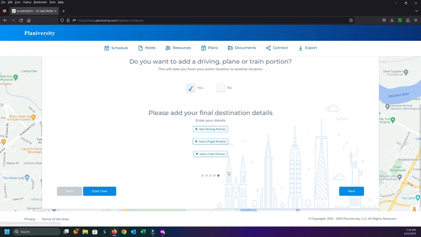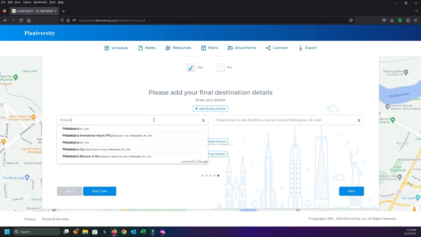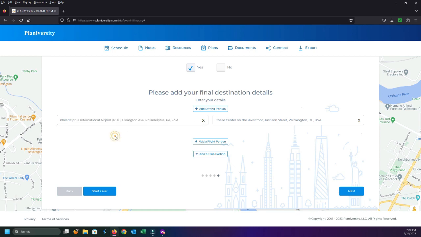And right here, you can see there are some portions you can add: train portion, flight portion, driving portion. It's perfect, right? If I say a driving portion, maybe I have friends that are coming in from out of town and they're going to fly into the nearest large airport, which would be the Philadelphia airport. So now I can just remove this location and we could say Chase Center over here on Justison Street. And then we come over here and we say Philadelphia. There we go, International Airport.